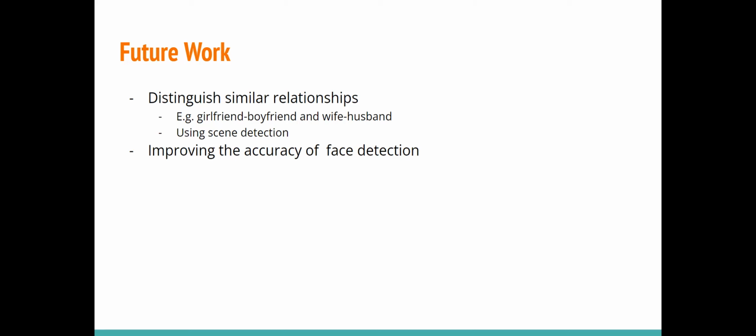One solution is adding scene detection to compose the scenes those two people appear in together as extra visual evidence. Using the same example, if two people appear together in a scene of a living room or bathroom, they are more likely to be wife and husband than girlfriend and boyfriend.